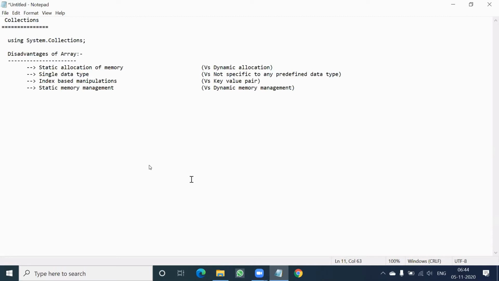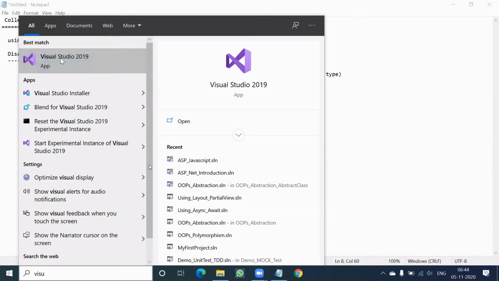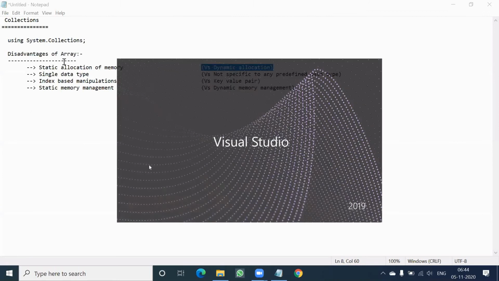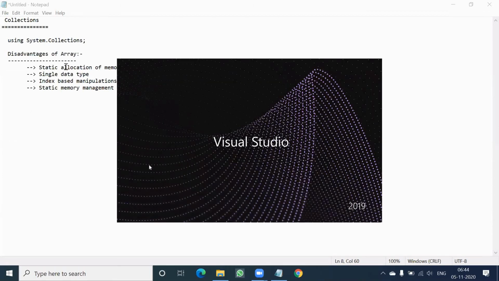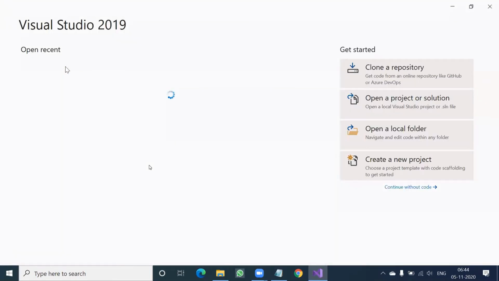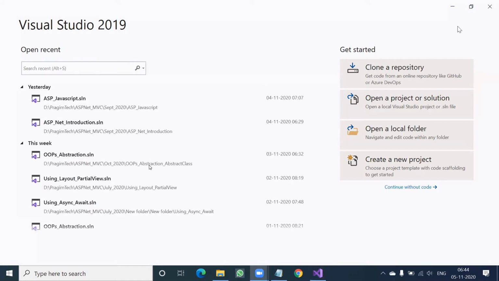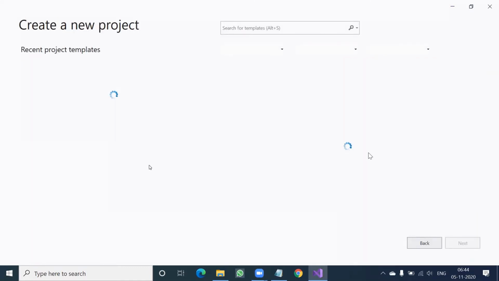So how to see these things practically? Let's create one solution. We know how to declare one array, but we don't know how to declare a collection. We know how to initialize values to an array, but we don't know how to initialize values to a collection. So let's do a similar activity to what we did in array, and we'll see how it is better than array from these 4 points, keeping them in mind.